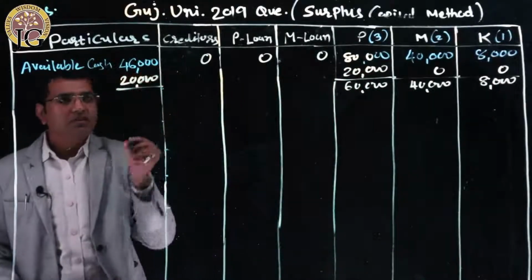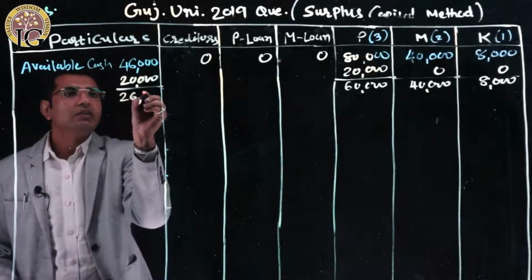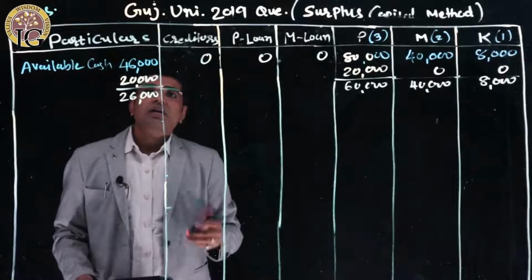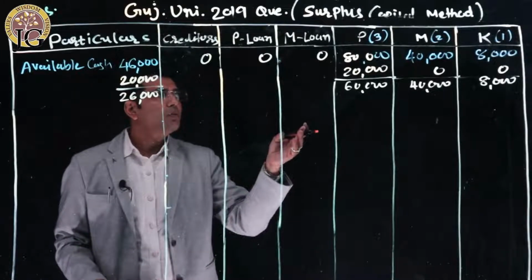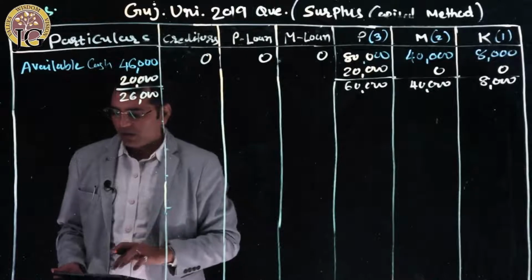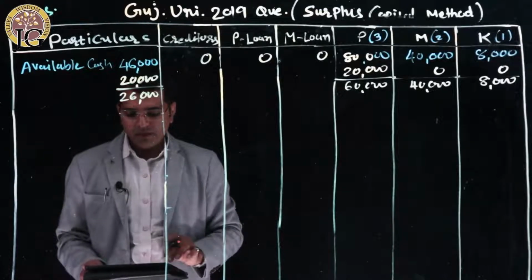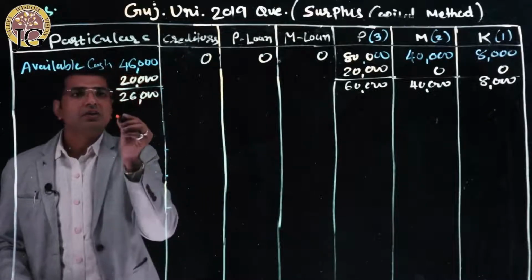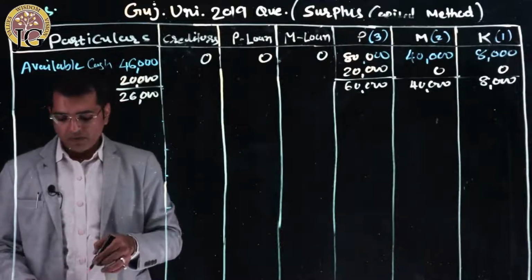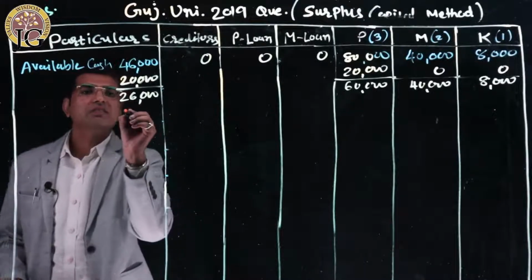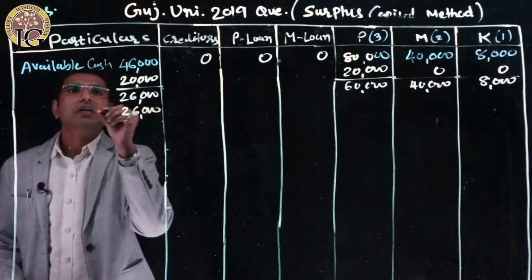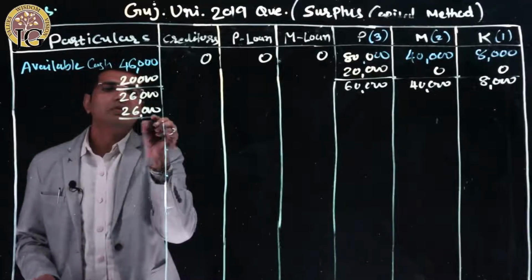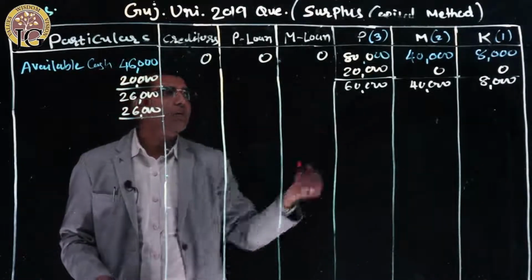Now out of the 46,000 I used 20,000, so the balance of cash left over with me is 26,000, right? Now in the second phase we have to pay P and M. How much do we have to pay P and M? We have to pay 36,000 and 24,000 in the second phase. But I don't have 36,000 and 24,000 rupees in my hand. I just have 26,000 rupees left over from this third installment, right? So I can distribute 26,000 rupees only to P and M.